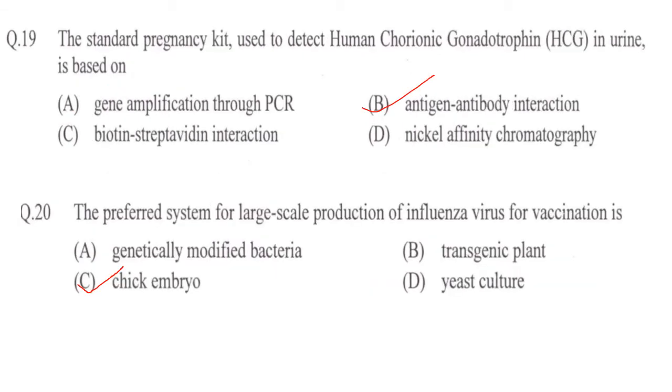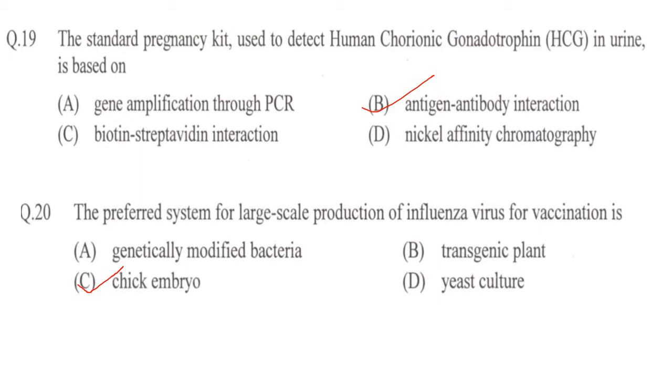Next one. The standard pregnancy kit used to detect human chorionic gonadotropin in urine is based on gene amplification through PCR, antigen-antibody interaction, biotin-streptavidin interaction, nickel affinity chromatography. Answer is antigen-antibody interaction.